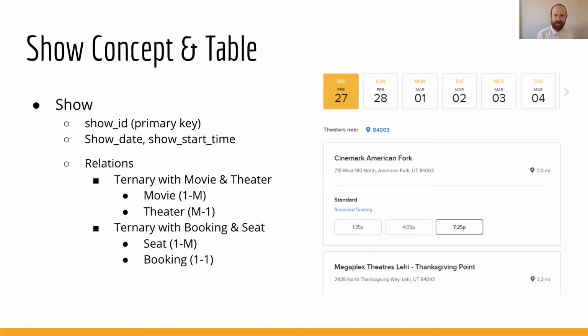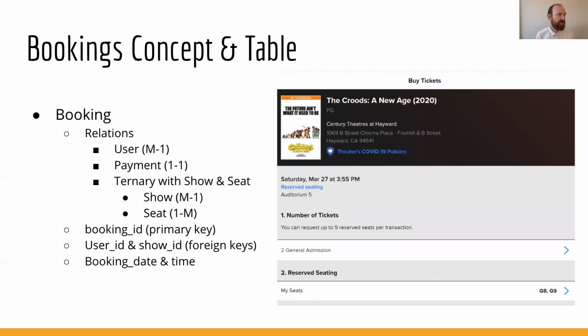And in the show table itself, we also hold the data of show times and show dates that relate to a particular movie at a particular theater, which will then tie into our next table, which is booking. Booking is the goal of movietickets.com. They're in the business of selling seats. And in this table, we collect the booking time, booking date, and we use the foreign ID of user ID and show ID to link the customer's information and the movie information that they selected together.